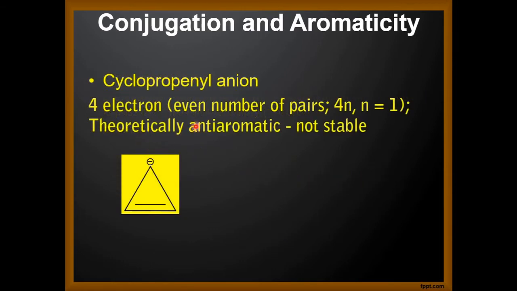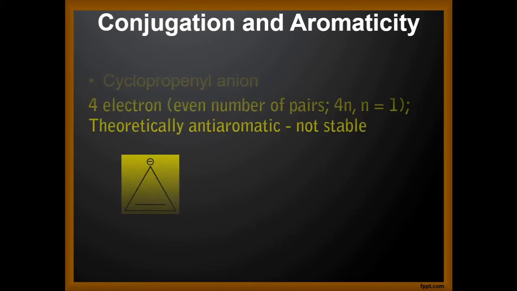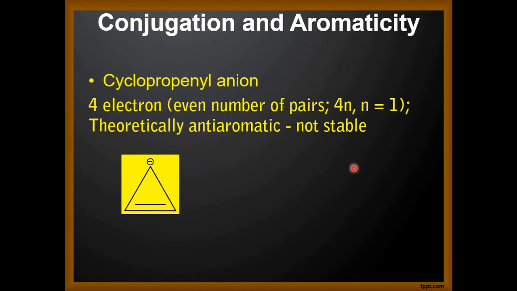Let us look into cyclopropenyl anion. Now here the number of electrons is 4. So we have 2 here and 2 here, and therefore it has an even number of pairs. So it does not follow 4n plus 2. Rather, it has 4n electrons where n is equal to 1. And this molecule is cyclic. It is also planar. It can also have delocalization, but it is said to be theoretically anti-aromatic and not stable.